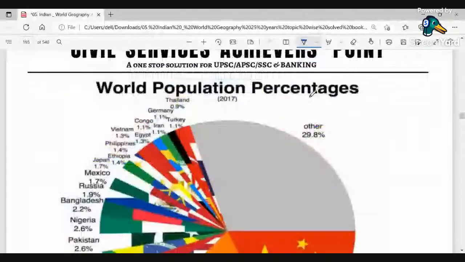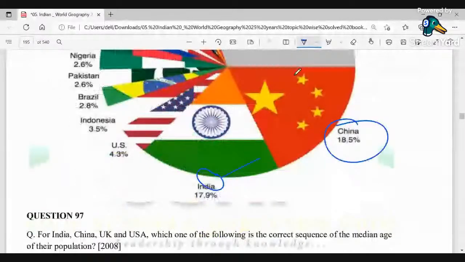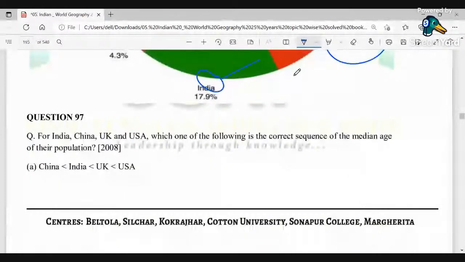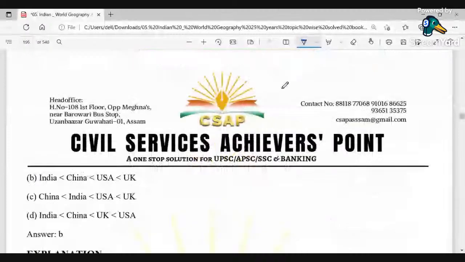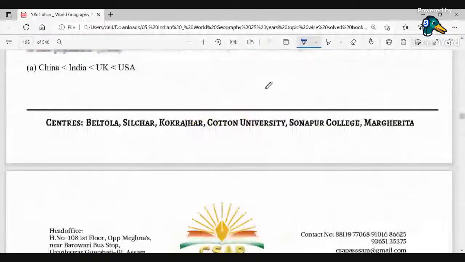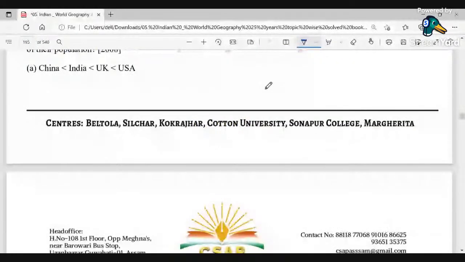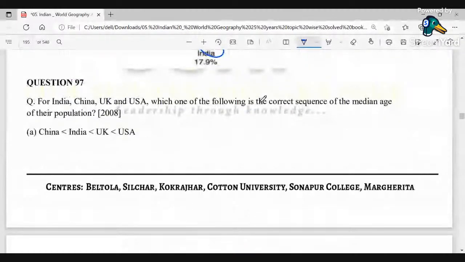You can see the share: China 18.5%, and India, which has now directly overtaken it. Now, for India, China, UK and USA, which one of the following is the correct sequence of the median age in their population? The question is about median age. Here the correct option is B. India has less than China, then less than USA, then less than UK. Obviously India has a younger age compared to any of these countries, so we have a good demographic dividend today.